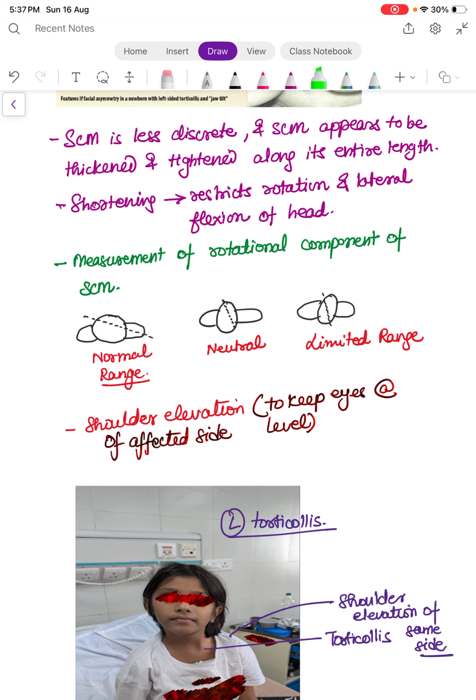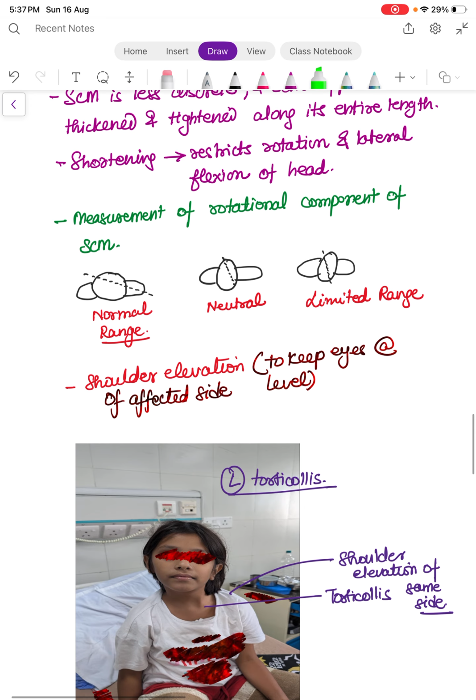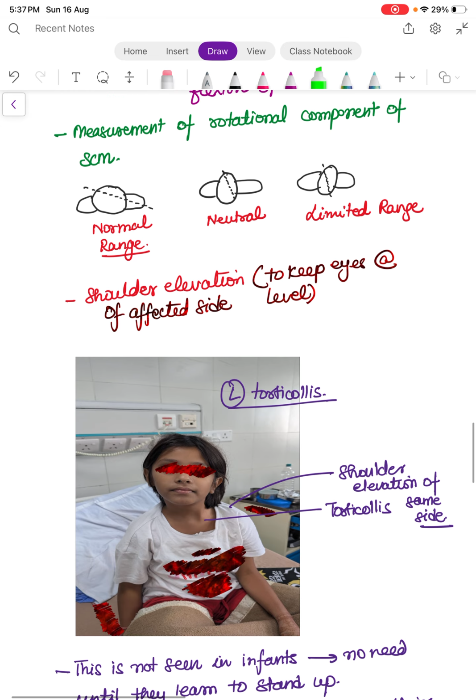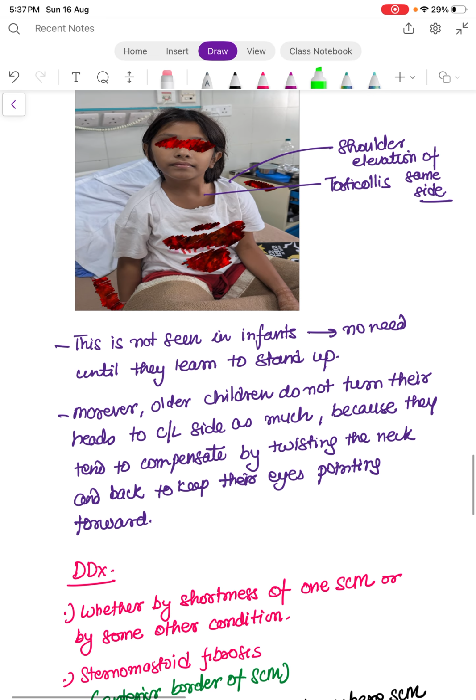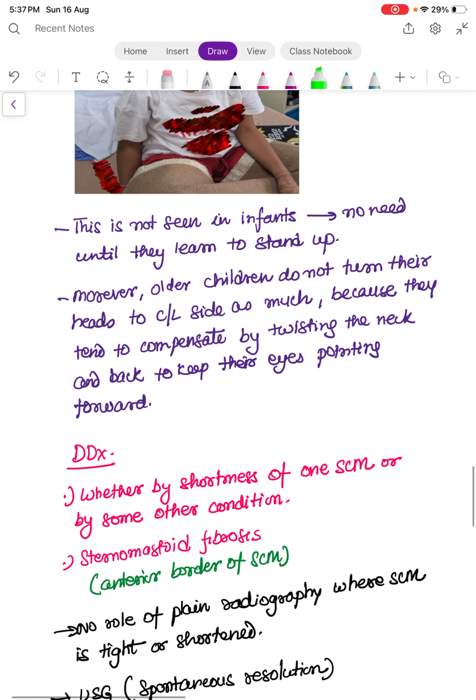The elder children will do a shoulder elevation to keep the eyes at a similar level, and the shoulder elevation will be on the affected side. So here you can see there is left torticollis and shoulder elevation of the same side. This is not seen in infants because until they gain the ability to stand up or sit, they do not need it. Moreover, older children do not turn their heads to the contralateral side as much because they tend to compensate by twisting the neck and back to keep their eyes pointing forward.